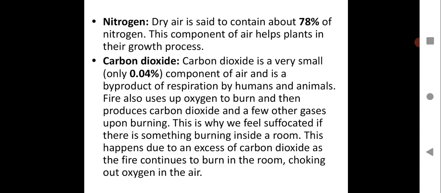That's why in a room where something is burning, you feel suffocated because of lack of oxygen and because of larger content of carbon dioxide. This happens due to an excess of carbon dioxide as the fire continues to burn in the room, choking out oxygen in the air. That means the oxygen level will go down and that will affect our breathing.